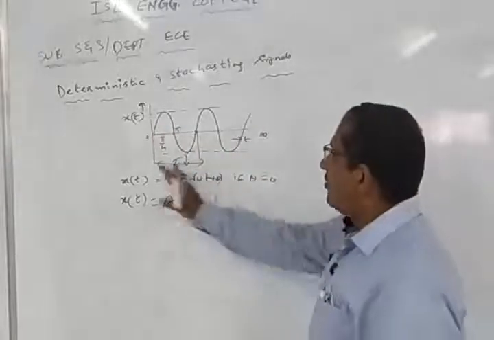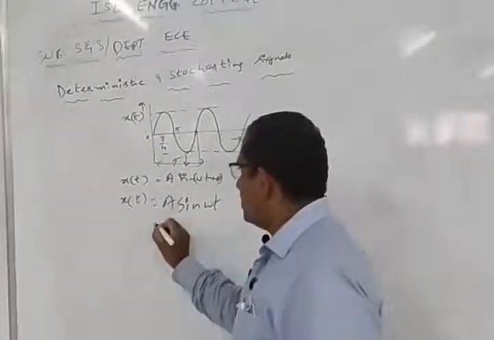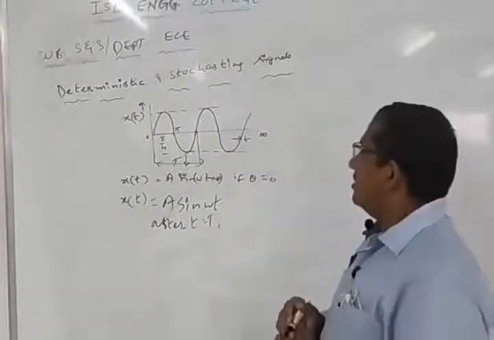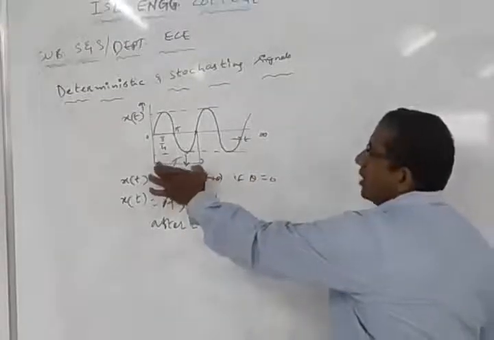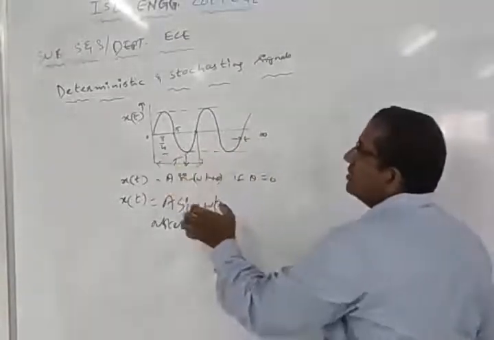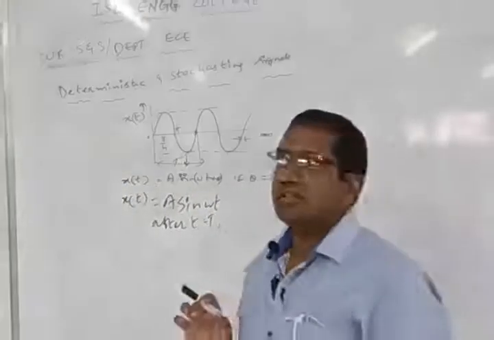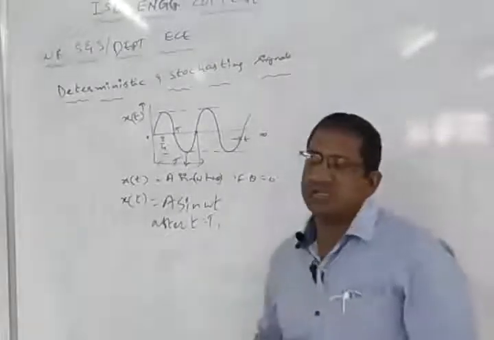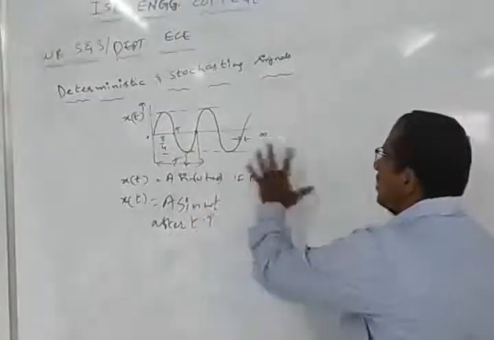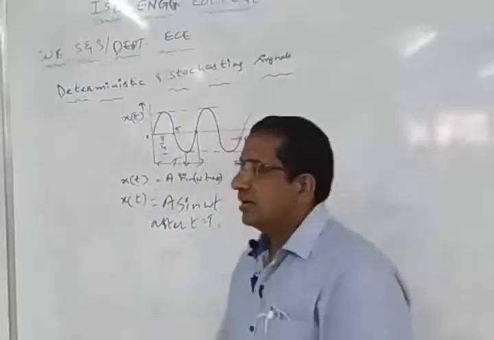That means after time t equal to capital T, if you are able to find out the values of the signal based on the present values, we call that type of signal a deterministic signal. So the stable signals, whose values are not going to change, can be called deterministic signals.